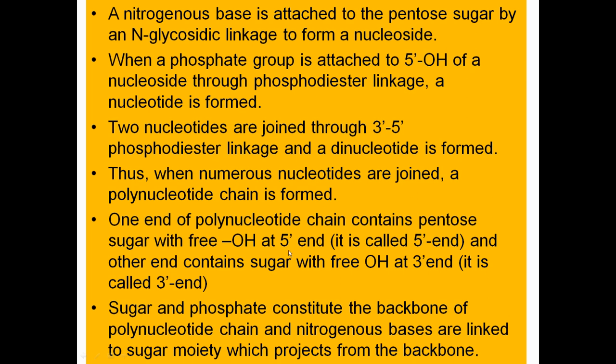If it is at the 5' end, the terminal side will be the 5' end, and if the 3' OH group is free, the end will be the 3' end. Sugar and phosphate form the backbone of the polynucleotide, and nitrogenous bases protrude out from that backbone.